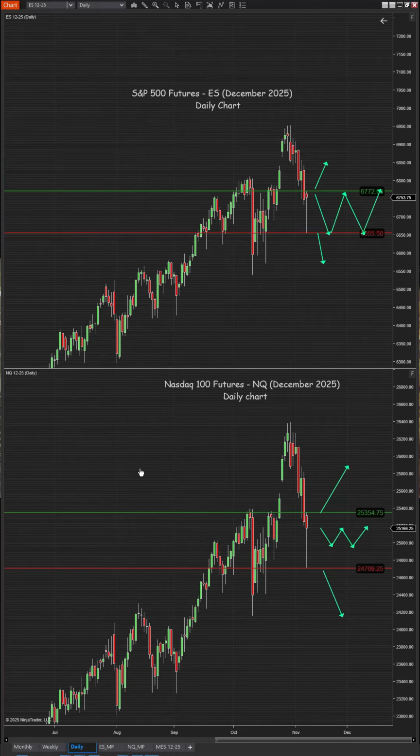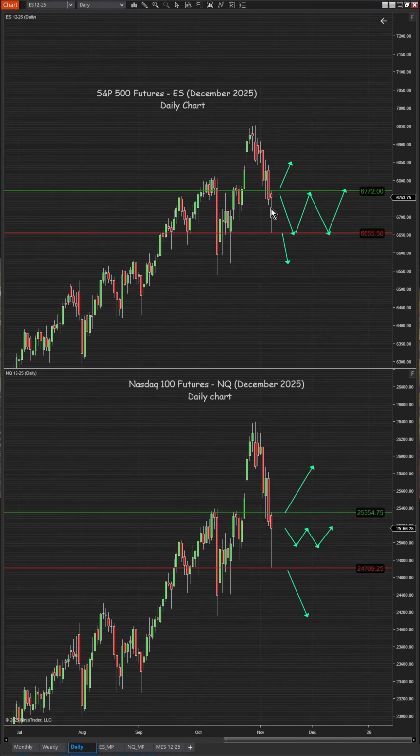This is a daily chart. The trend is down but balancing on the S&P index as we closed within prior day's range. These are the two main daily levels to pay attention to.